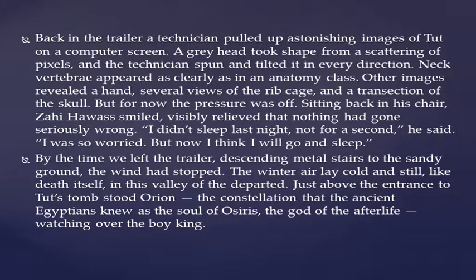Back in the trailer, a technician pulled up astonishing images of Tut on a computer screen. A grey head took shape from a scattering of pixels, and the technician spun and tilted it in every direction. Neck vertebrae appeared as clearly as in an anatomy class. Other images revealed a hand, several views of the rib cage, and a transection of the skull. But for now the pressure was off.